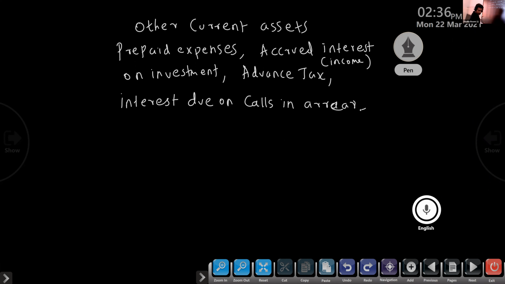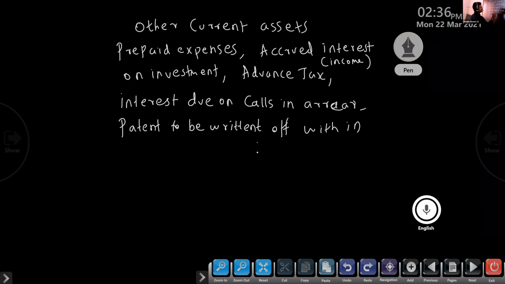Next, patent to be written off. We got the patent to produce some product. If you spend any amount, we can write it off within 12 months.